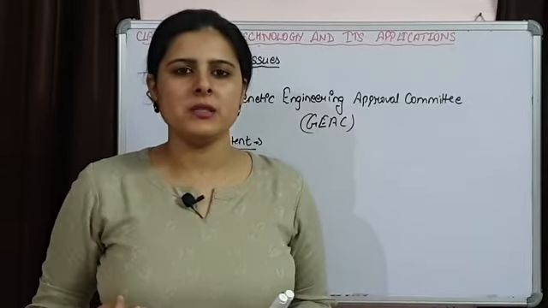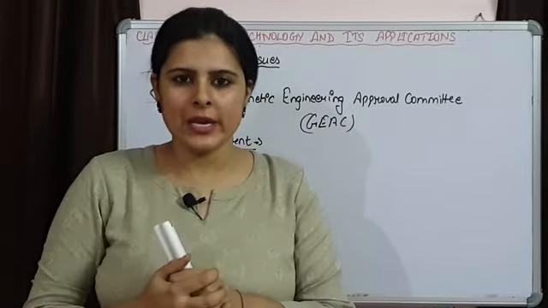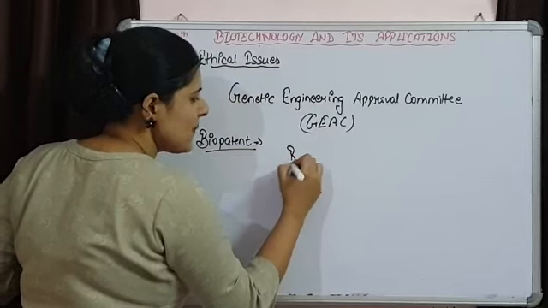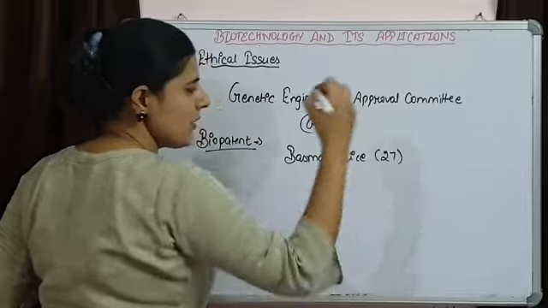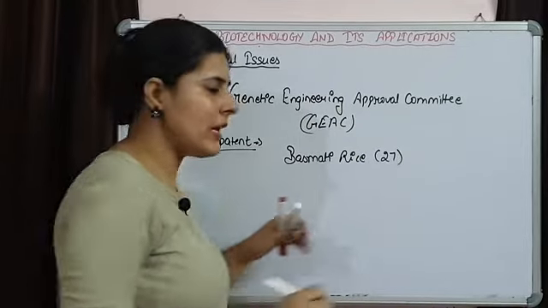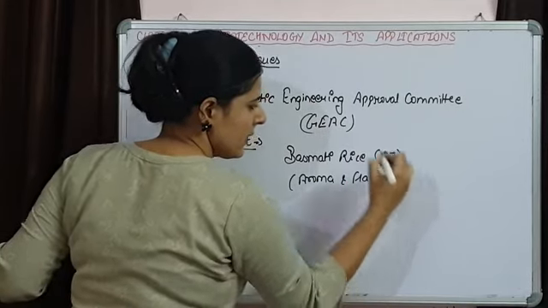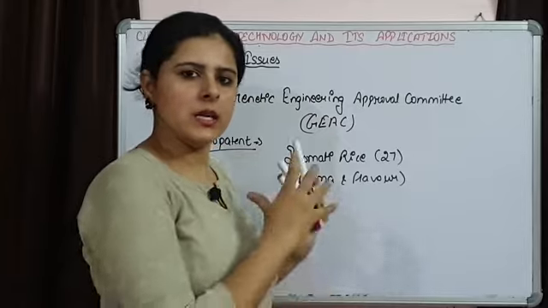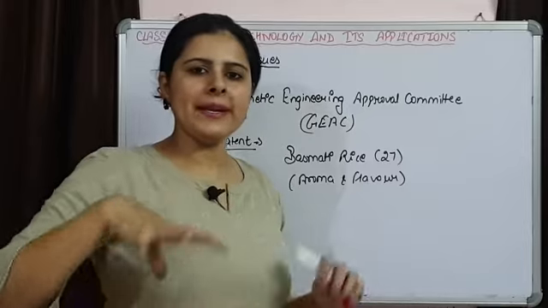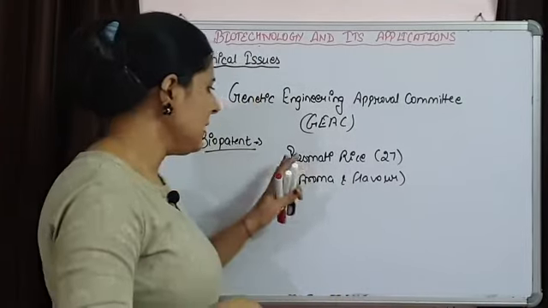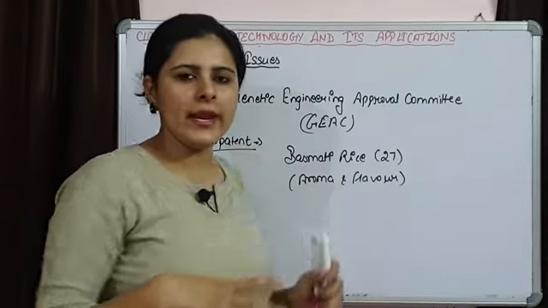A simple example: if we talk about rice, India has 2 lakh varieties of rice, and the most common one is basmati rice. There are almost 27 varieties of basmati rice, and it is known for its aroma and flavor. That is an Indian variety. But America took a patent and said that they had invented this particular variety of rice.